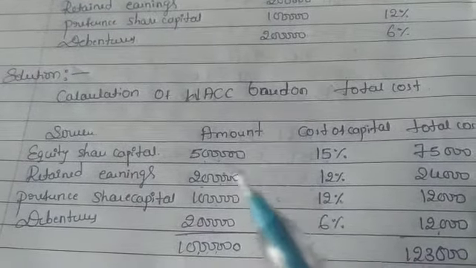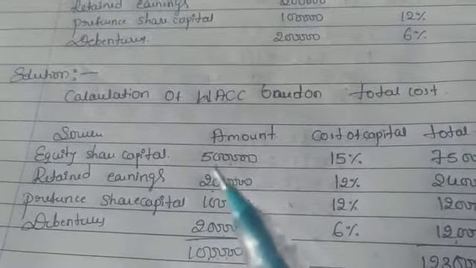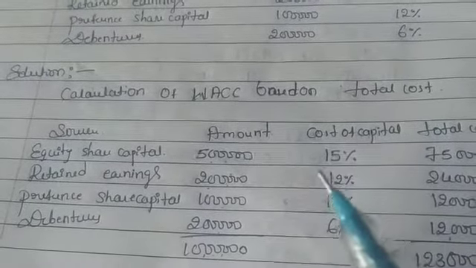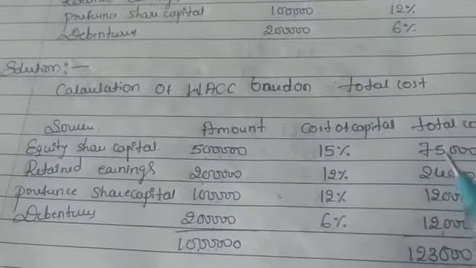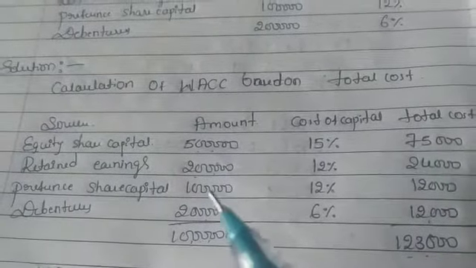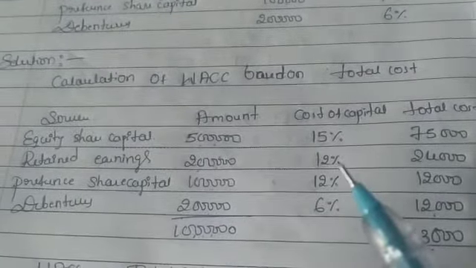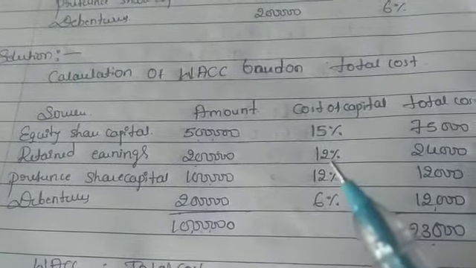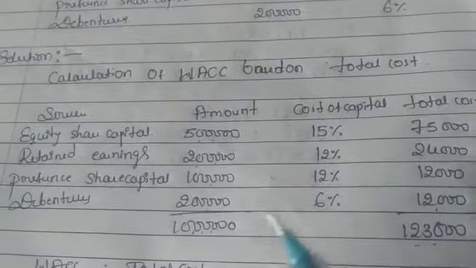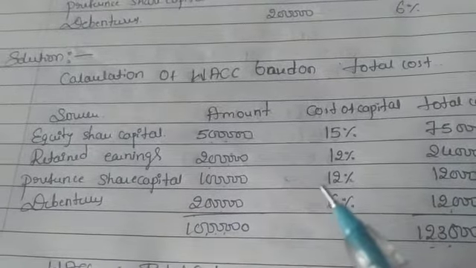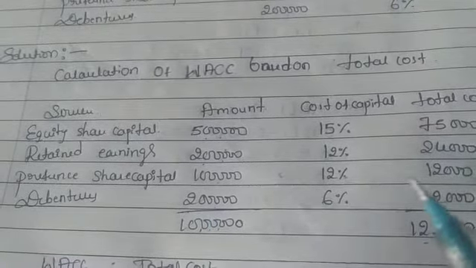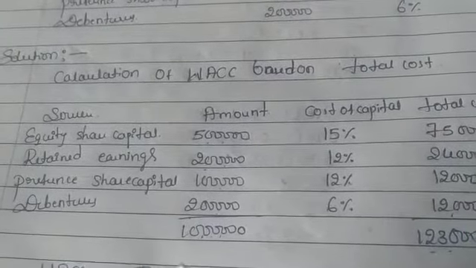For equity share capital, we calculate 15% on 5 lakh, that is 75,000. For 2 lakh retained earnings, the cost of capital is 12%, that is 24,000. For 1 lakh 12% preference share capital, it is 12,000.